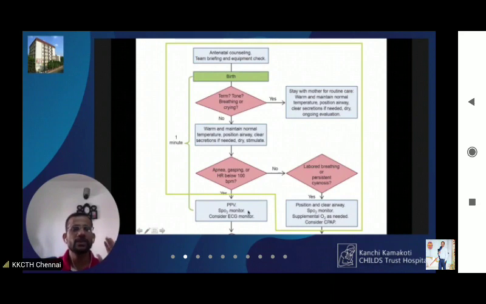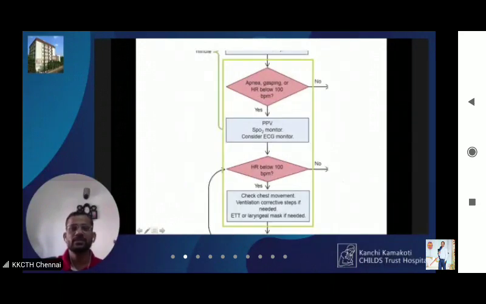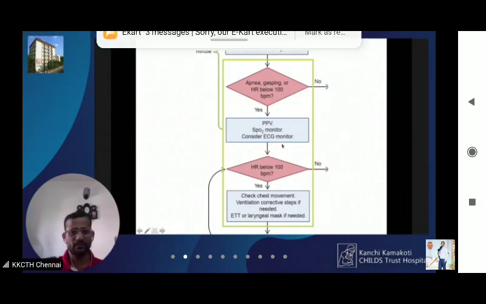Whenever you start positive pressure ventilation, you will connect a pulse oximeter, and if ECG is available, it is preferable. So we will connect the ECG monitor if it is available, right?